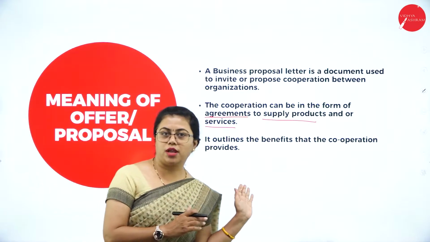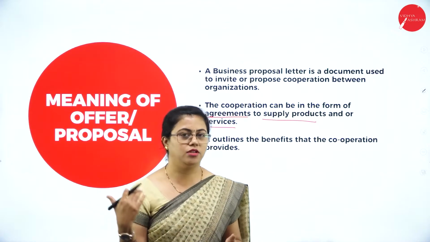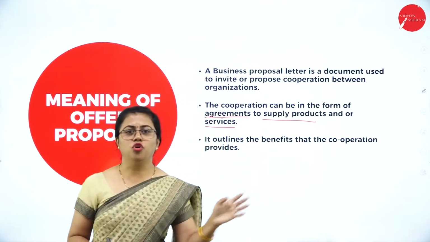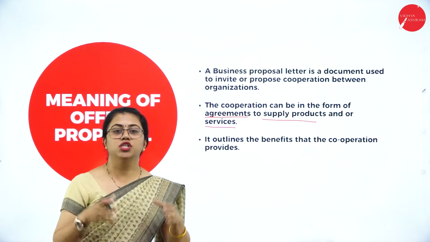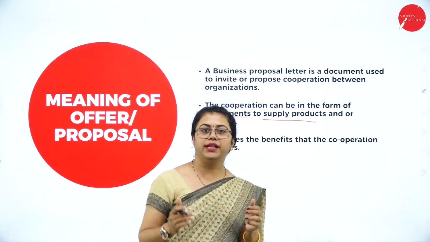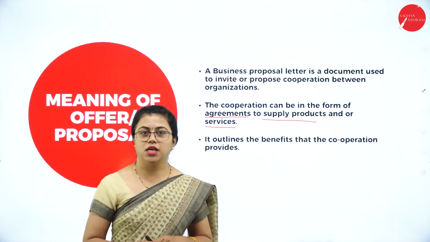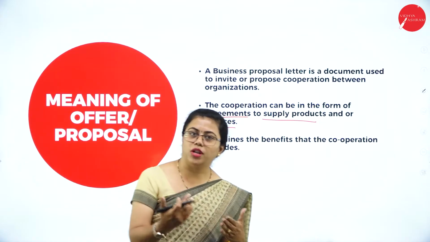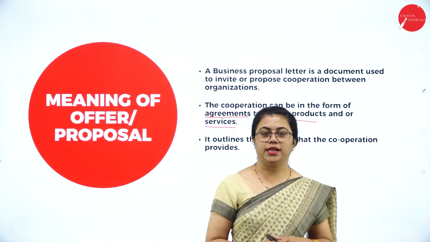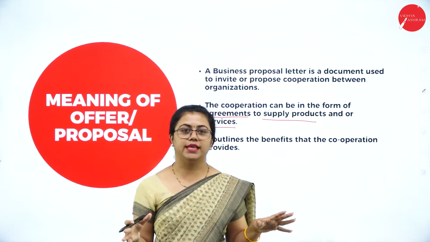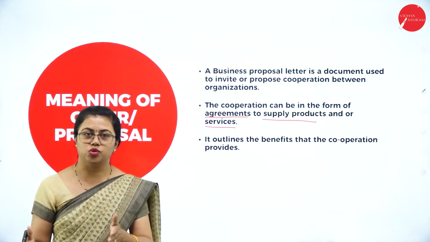Since we are talking about business, the language that has to be used is business language only. So whatever collaboration happens between two organizations, this proposal tells about all the advantages that will be there because of this cooperation. Suppose I am collaborating with some other organization, what are the advantages like that? For example, we can give you an example of two companies that collaborated, like TVS Suzuki or maybe Maruti Suzuki, something like this.